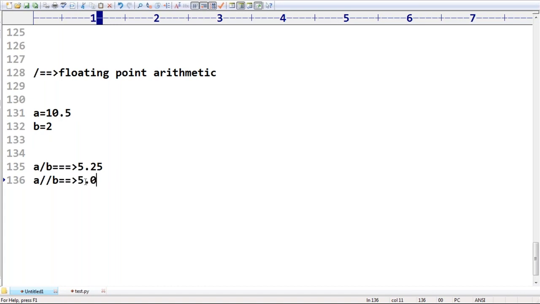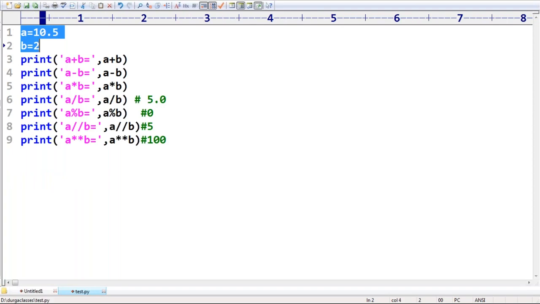But the normal division operator is always going to return a float value only. Observe the difference. If the result is float, it provides float; if the result is int, it provides an int value.